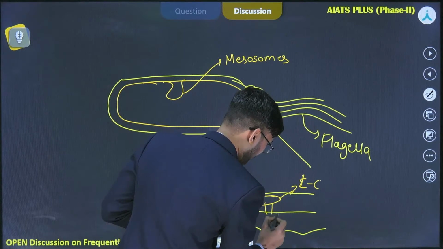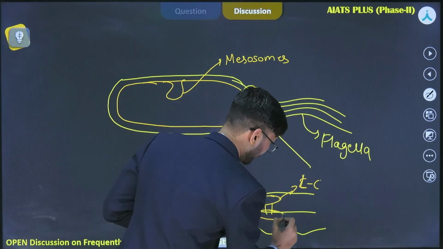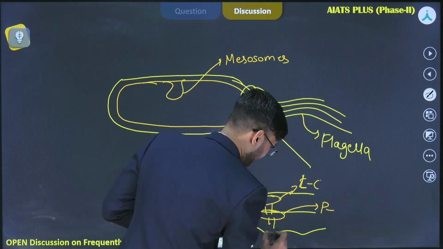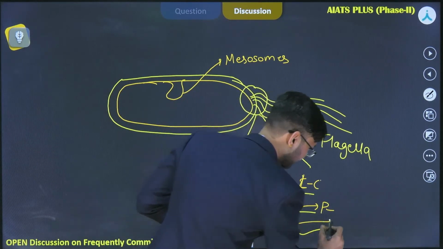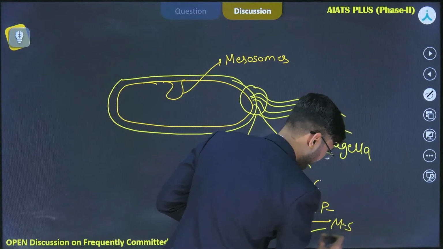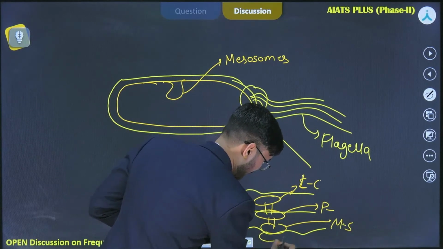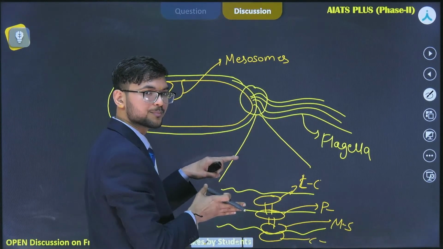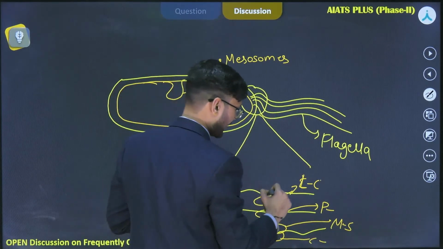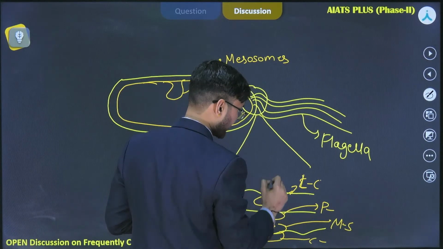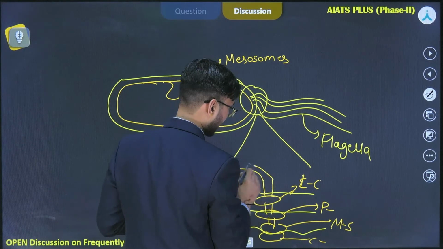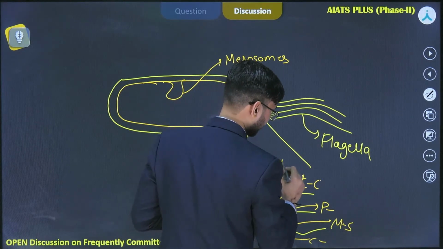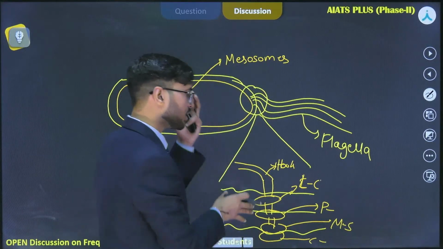Here you will find rod, and in the peptidoglycan you will find the P ring, and then you will find the S or MS ring, and below this you will find the C ring. Okay, so this is the complete anatomical structure of a filament. Above this structure you will find a hook, and then the flagellum, which is made up of flagellin protein, is present here. Okay, but that's not the point here.